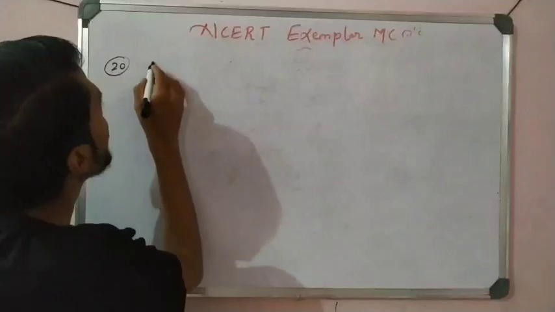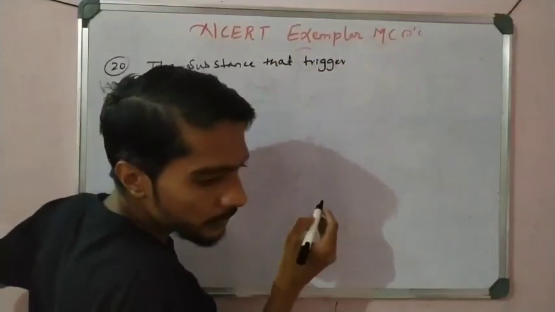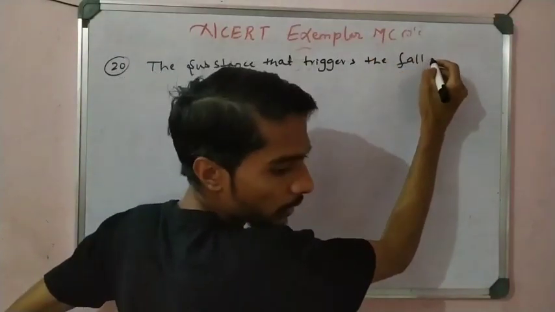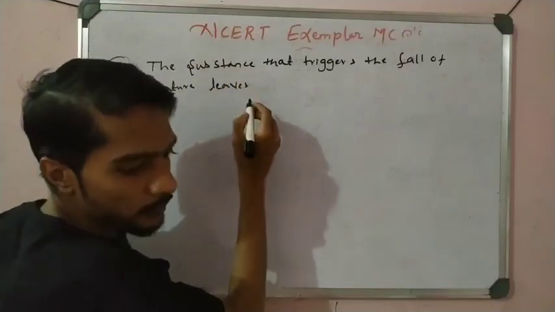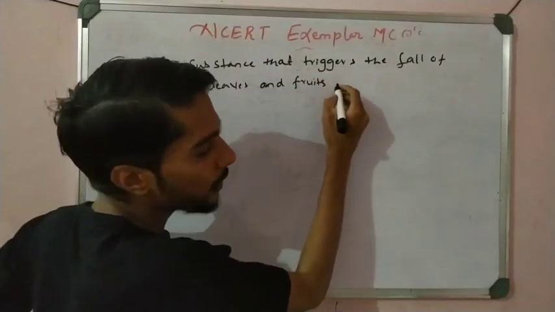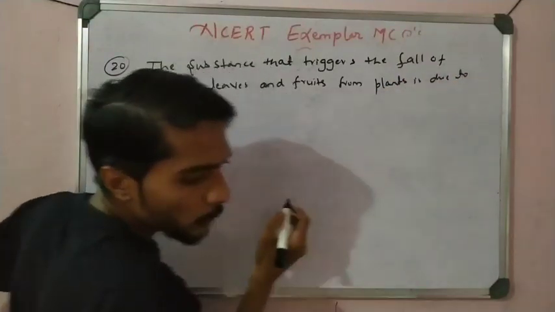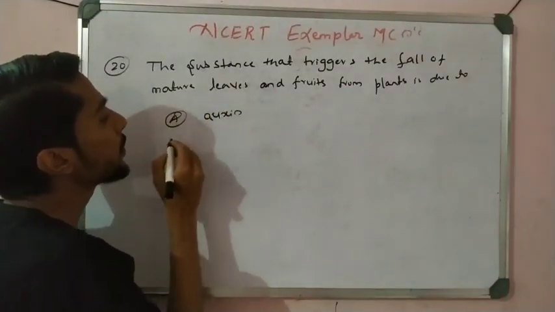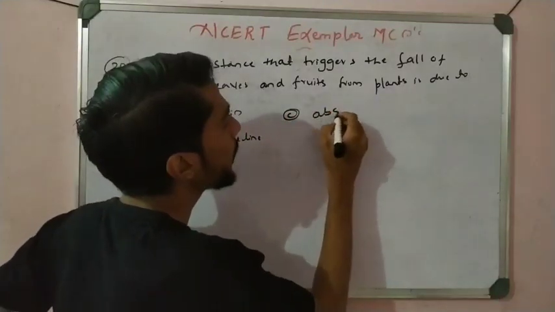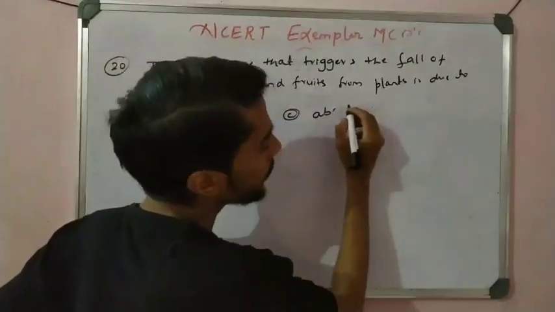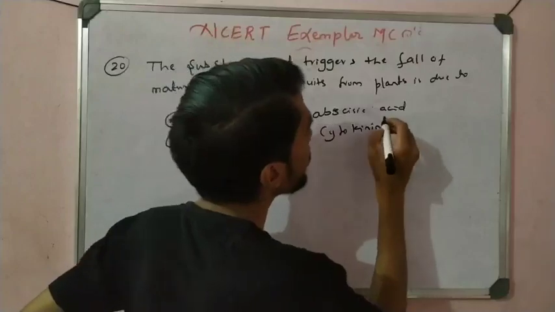The substance that triggers the fall of mature leaves and fruits from plants is due to option A, auxin, option B, gibberellin, option C, abscisic acid, option D, cytokinin. So which is right?